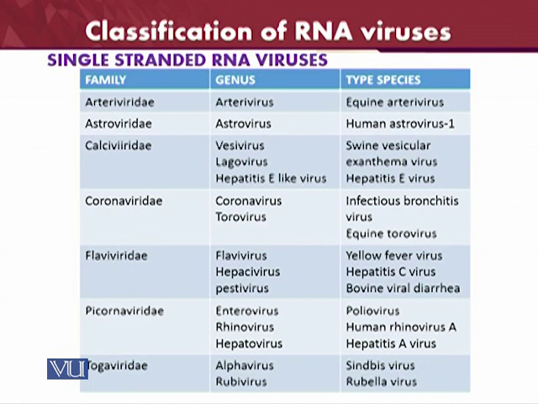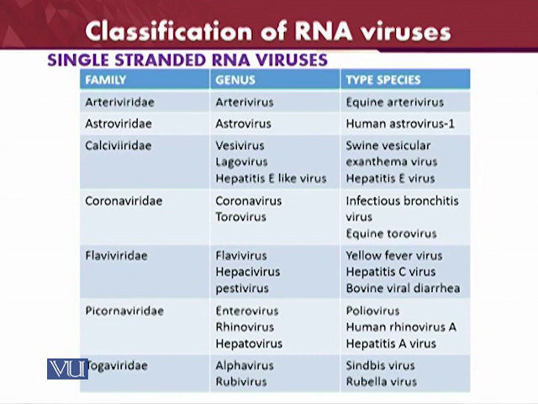Then the Flaviviridae. Really very important, and we are going to study this in detail, that flaviviruses are causing the disease yellow fever, and most importantly in human beings, hepatitis C is caused by a flavivirus. We are still not able to have animal models to study this in vivo. So Flaviviridae has three genera, Flavivirus, Hepacivirus, and Pestivirus.